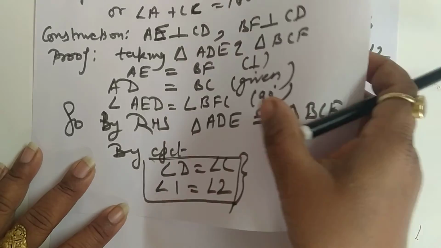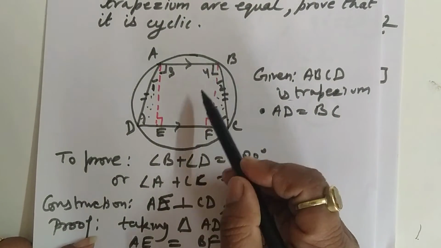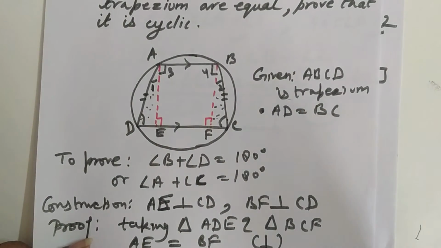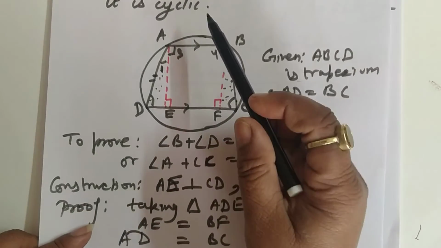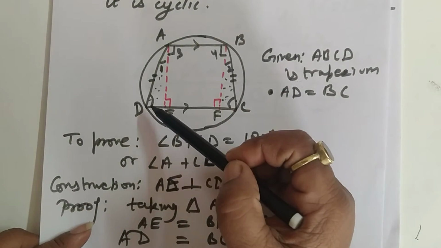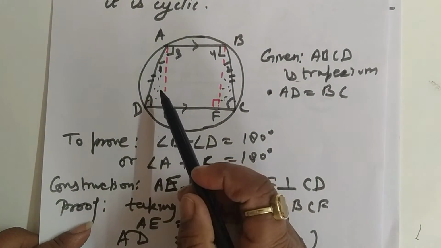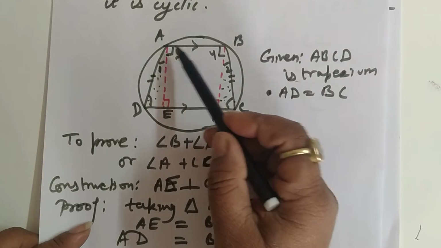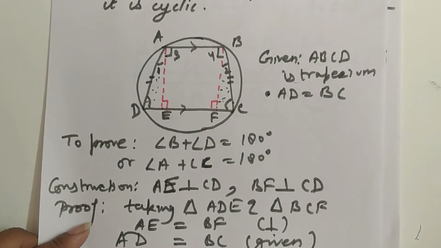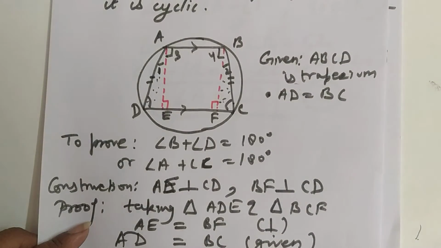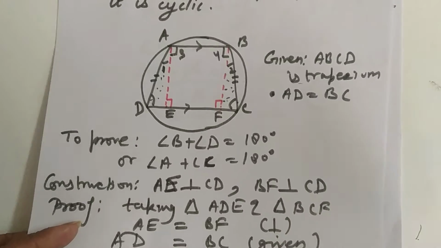So now what we have to do, we need to prove basically angle B plus angle D is equal to 180 degrees, but we know that angle A plus angle D is also equal to 180 degrees. Why? Because AB is parallel to CD, and co-interior angles are always supplementary to each other.